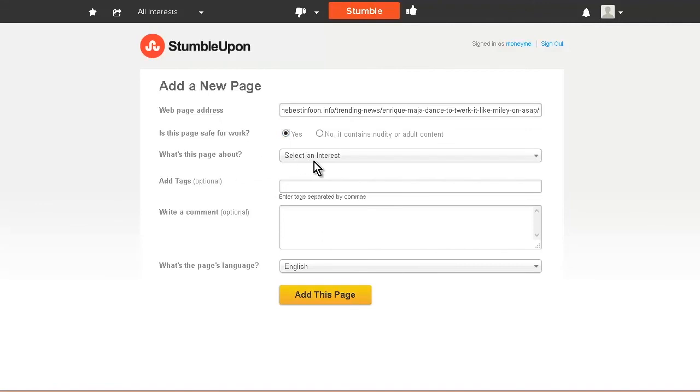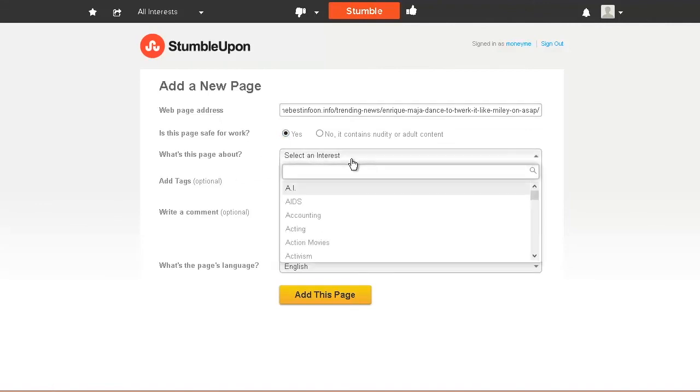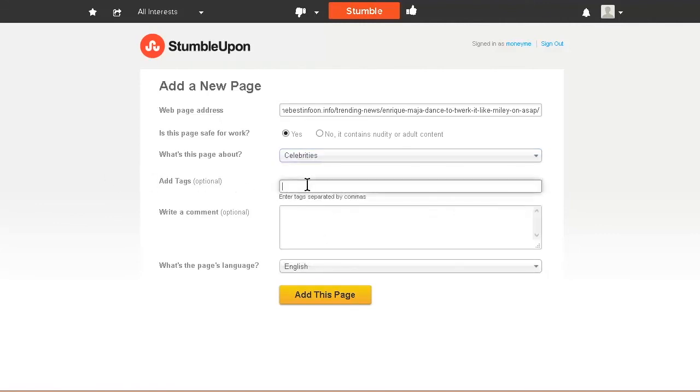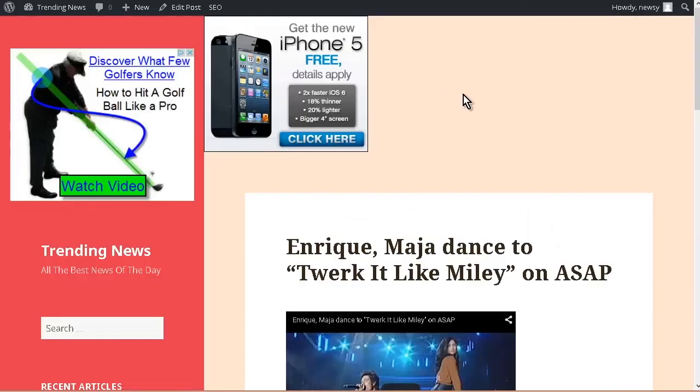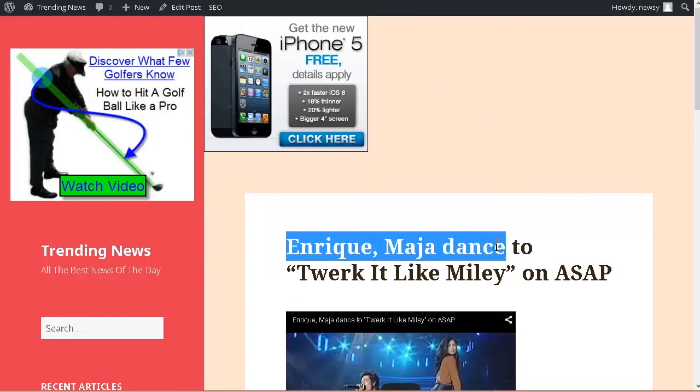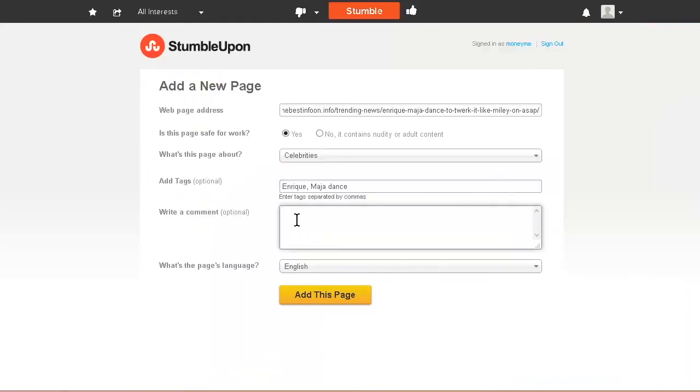If it's WorkSafe, select an interest. Okay, so for this one, celebrities is a good one. But whatever it is, you want to get the appropriate one out of here. Okay, add tags. So we could put the name of the person in there that the video's on. So Enrique may dance. Okay, and then a description here, which is optional.